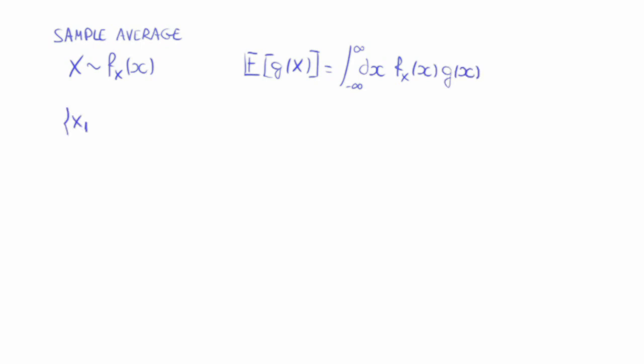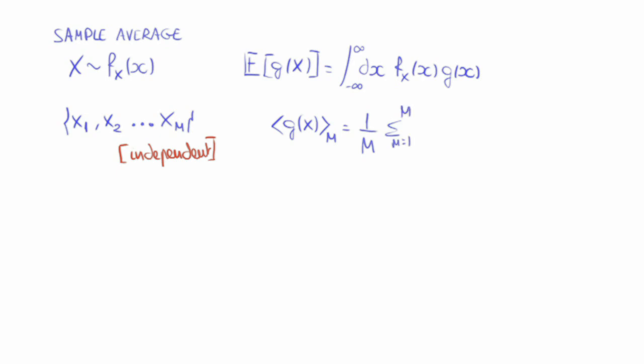Assume that we're given a sample with m values of the random variable. We'll assume further that the samples are independent. We can compute the sample average of g, and this is simply the average of the values of g evaluated at the values of the sample. So this we'll call sample average. And this quantity is the expected value.